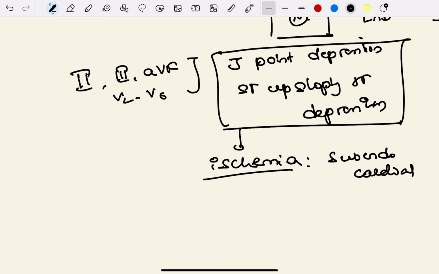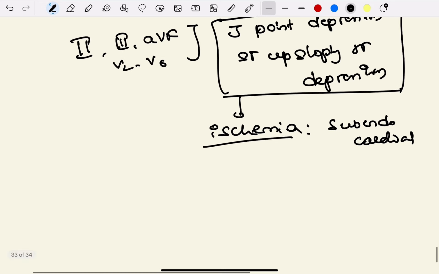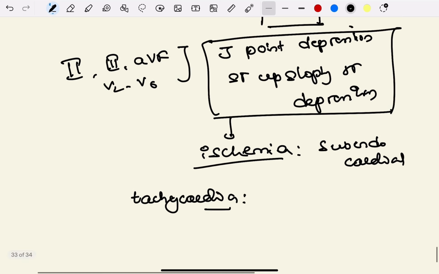That means they are not 100% telling that it is because of ischemia, because these findings are also seen in some other conditions, let's suppose tachycardia. Any condition that causes tachycardia will have these findings. So why in tachycardia do they have these findings?